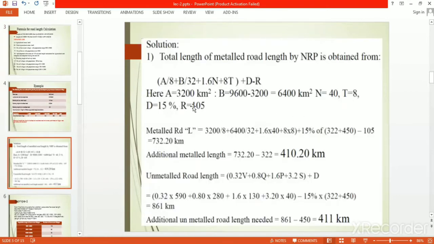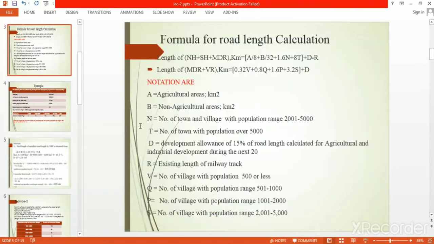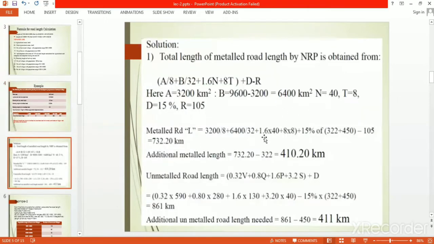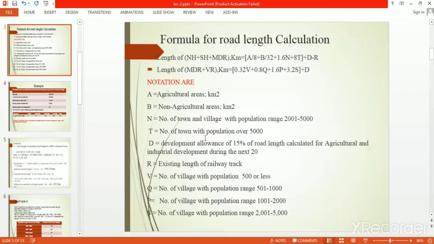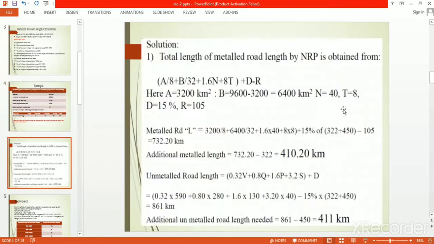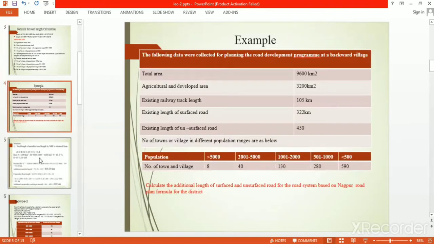Then N, we require N. What is N? It is the number of towns and villages with population range 2001 to 5000. Going to the problem, for 2001 to 5000 it is 40, so N is 40. Now T, what is T? T is the number of towns with population over 5000, which is 8. The development allowance is 15% and the existing railway track length is 105, as in the problem.